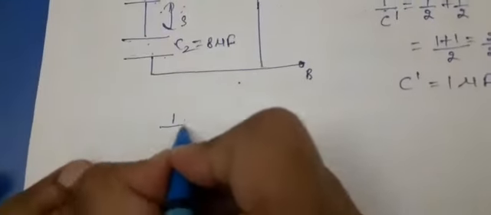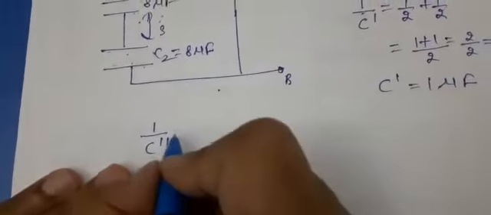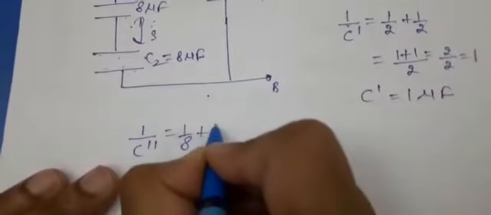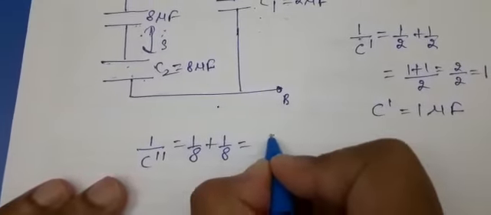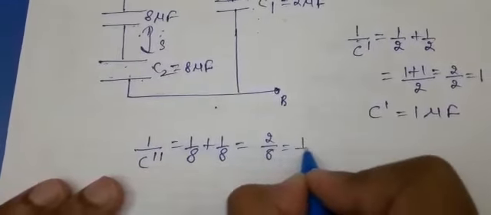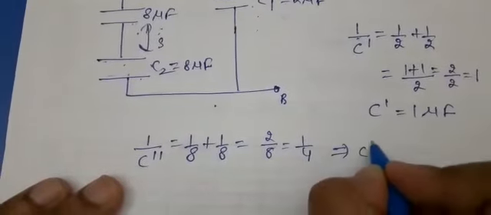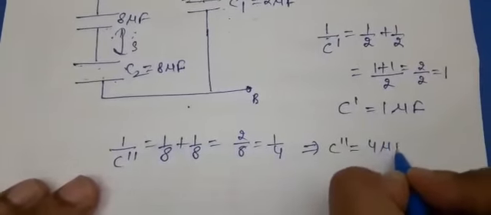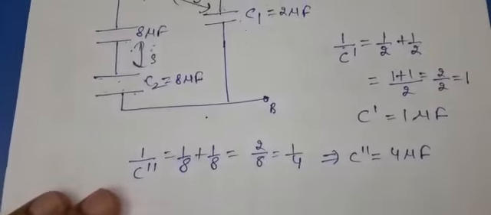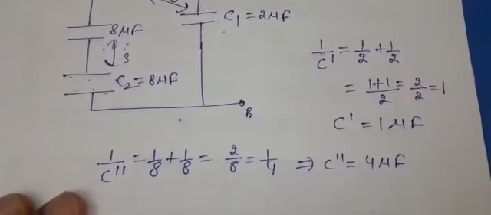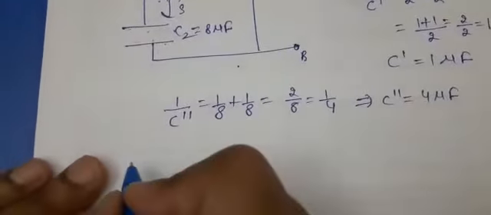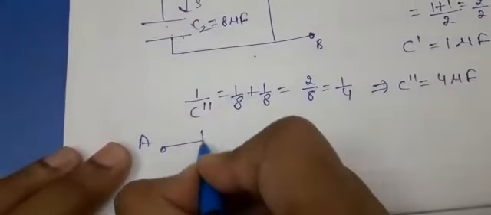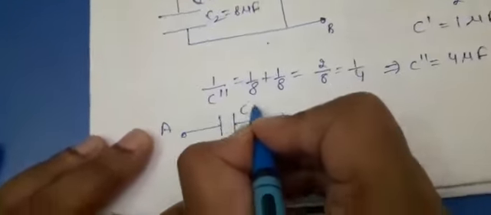Similarly for this, let me take the equivalent capacitor as C double dash. 1 by C double dash will be 1 by 8 plus 1 by 8. Taking the LCM, 2 by 8, that is 1 by 4. This implies C double dash will be 4 microfarad. So now the step becomes quite simple. In the next step you will get the final answer, I think.